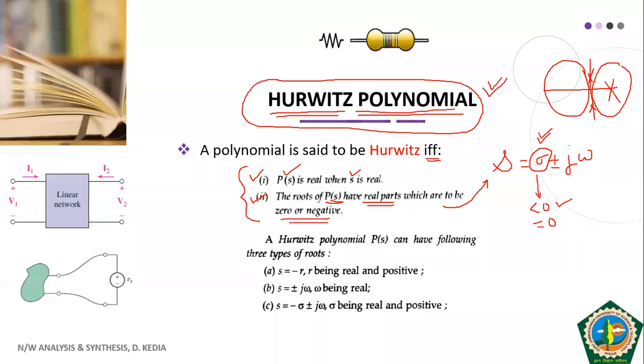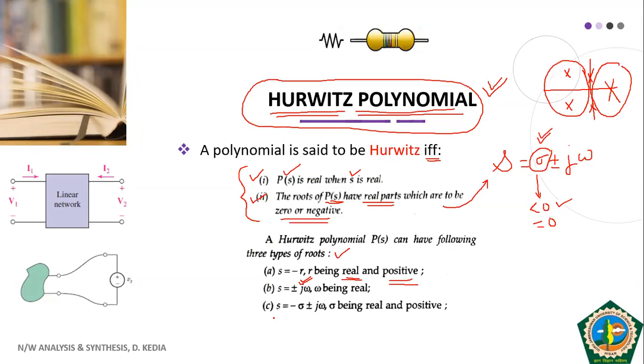So the same thing is again described below. So Hurwitz polynomial can have these three types of roots. We can have roots as real and negative, on the sigma axis. Then we can have imaginary roots, that is plus minus j omega, which will lie on your j omega axis. We can have roots as minus sigma, means roots in the negative half of S plane.